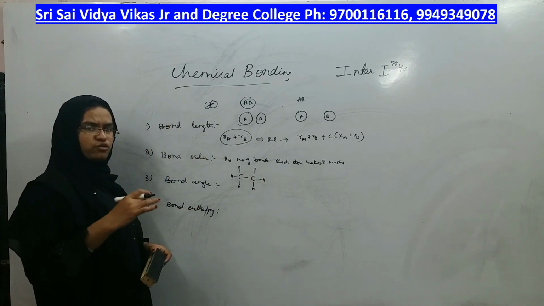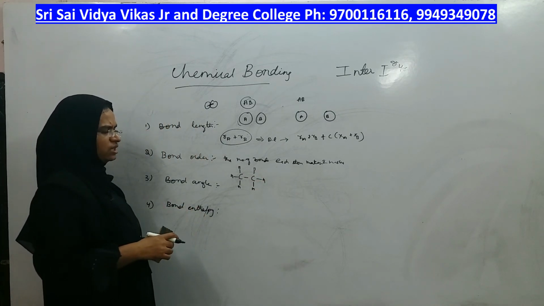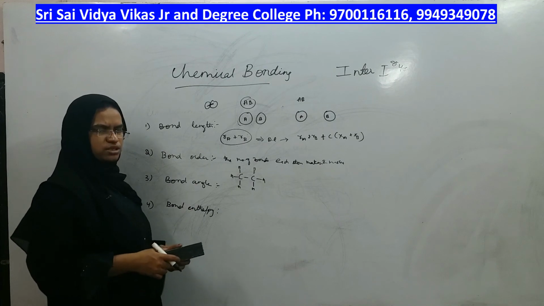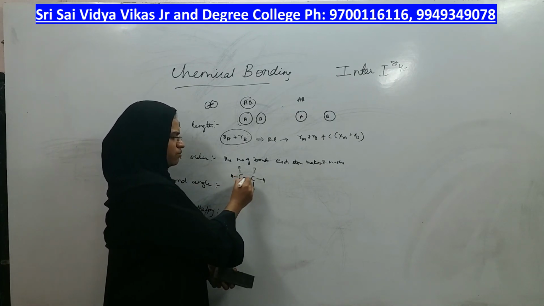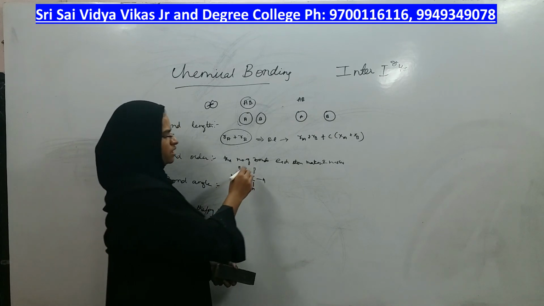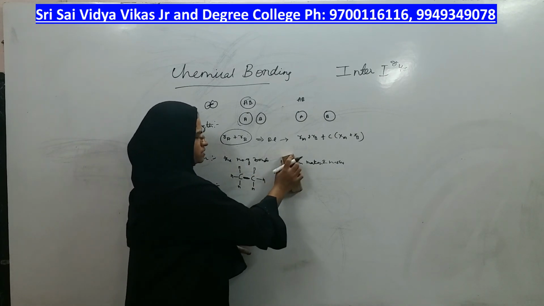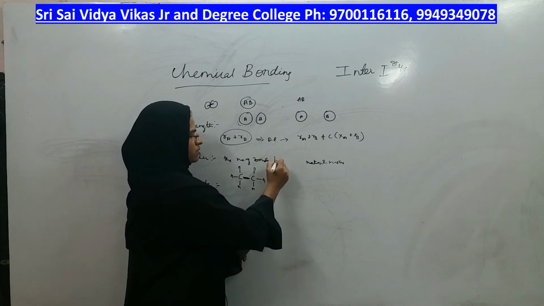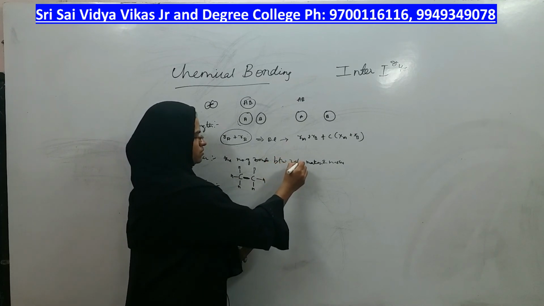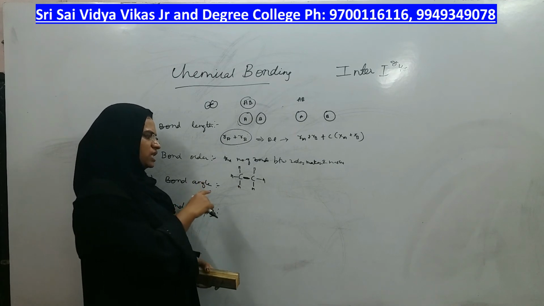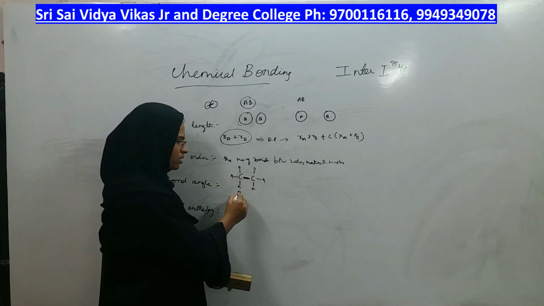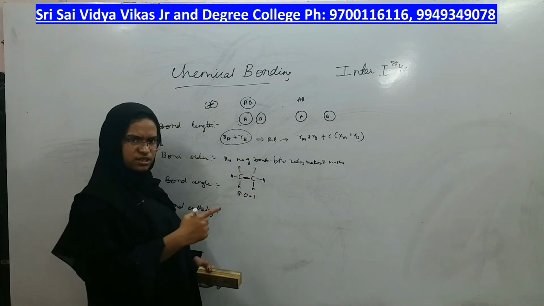Hydrogen bonds you should not consider, only carbon-carbon main bonds. What is the bond order of this molecule? The number of bonds between two atoms is called the bond order. In this case, there is only one bond and therefore the bond order is 1.